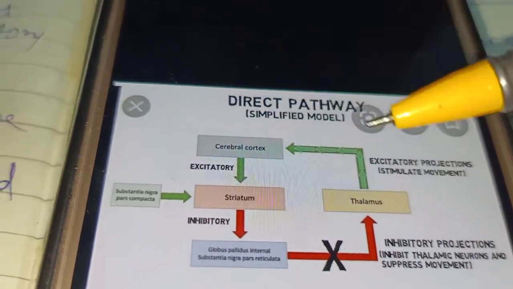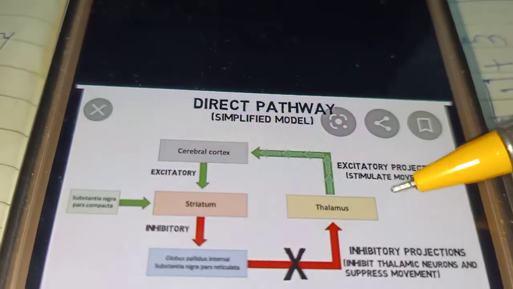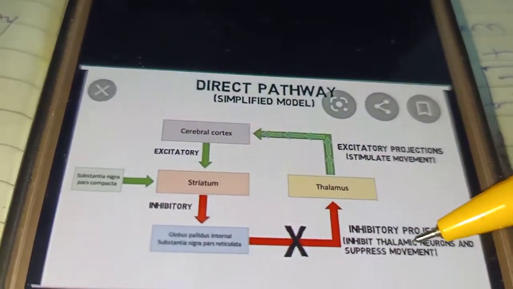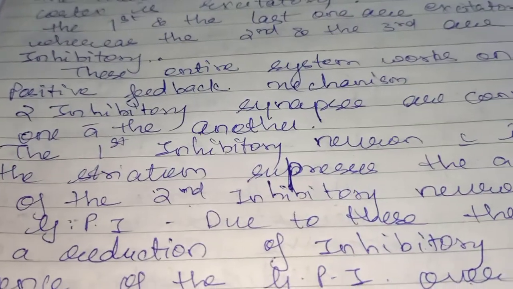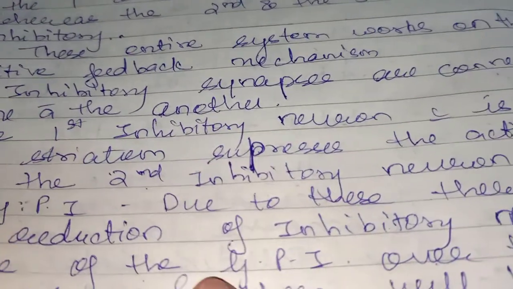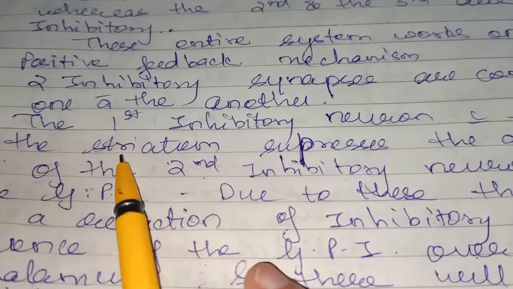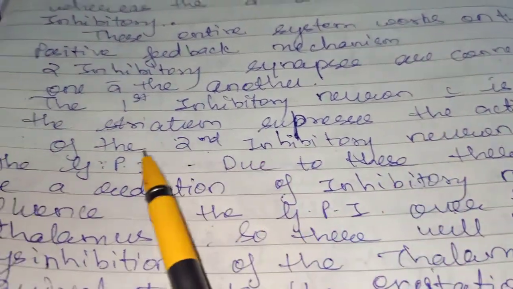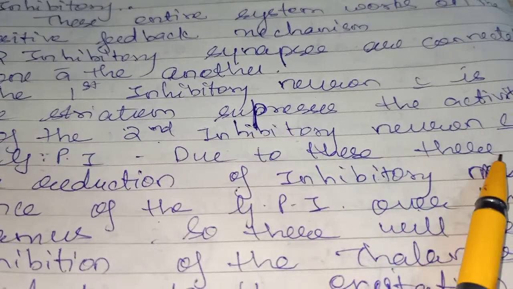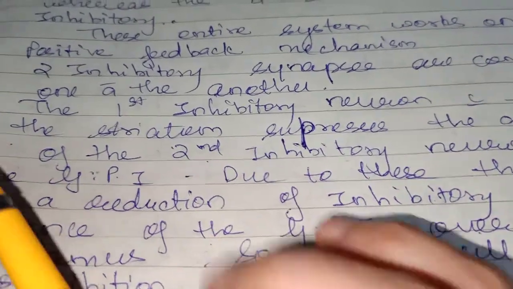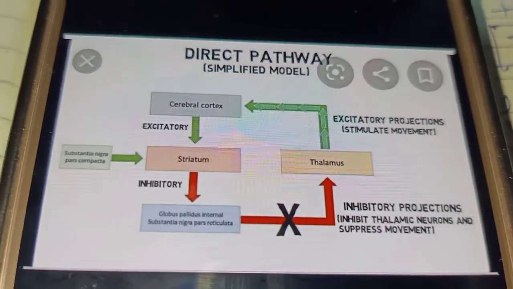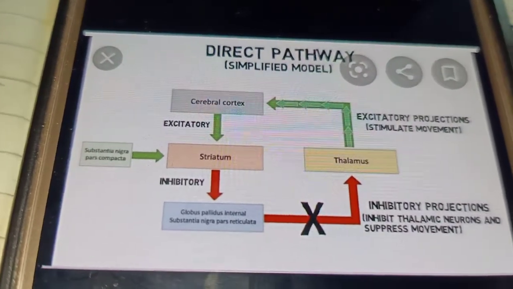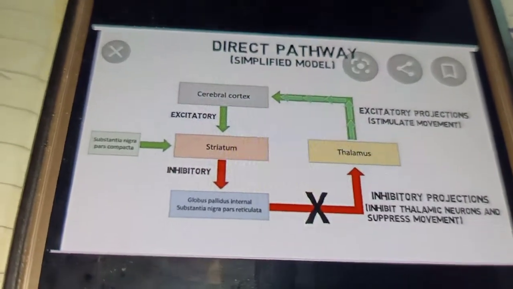So, the first and the last are the excitatory tracts, and the second and the third are the inhibitory. This entire system works on a positive feedback mechanism. Two inhibitory synapses are connected one after the other.